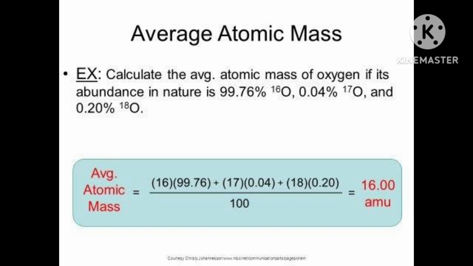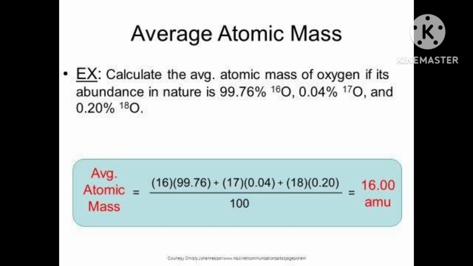Okay, because 1 gram atom contains Avogadro number of atoms. You remember, 1 gram atom means Avogadro number of atoms. That's why, if we want to know the mass of one atom, then you should divide by Avogadro number. Then you will get the mass of one atom.